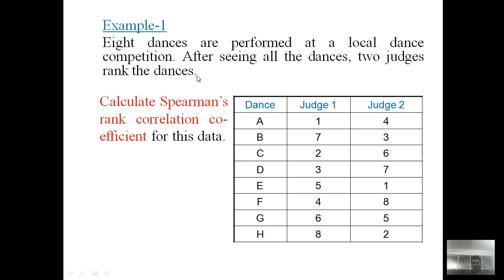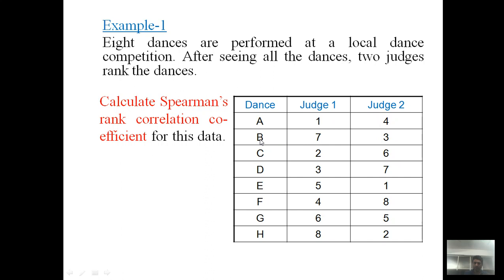Talking precisely about the first row, the first candidate, dancer A, performs the dance. Judge 1 has given the first rank to dancer A, whereas the second judge gives the fourth rank to dancer A. So there is a variation in the ranking system.